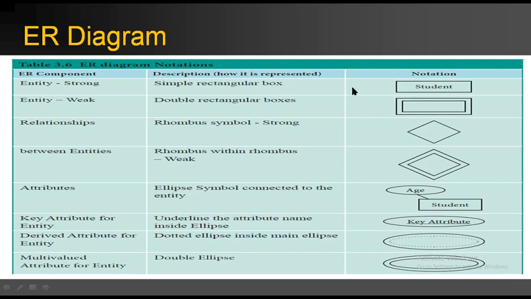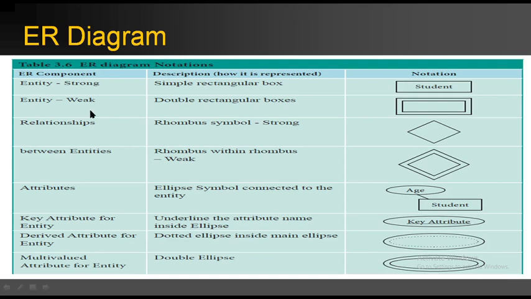I already explained what is a strong entity and what is a weak entity. So next one is weak entity. For this we have to use a double rectangular box. If you are using a double rectangular box for an entity, that should be a weak entity. Next one is relationship.